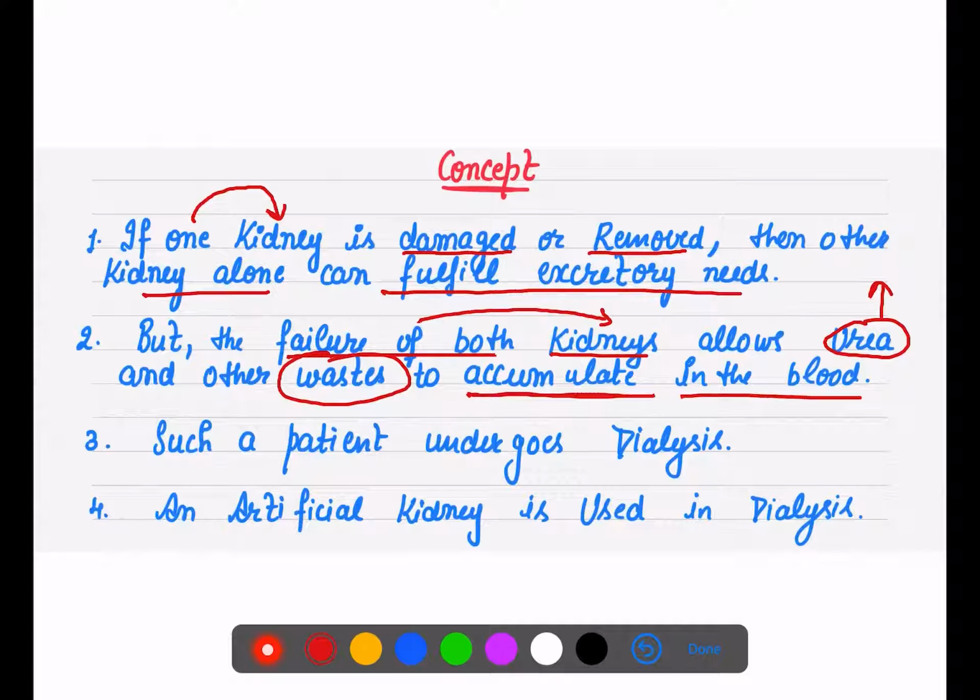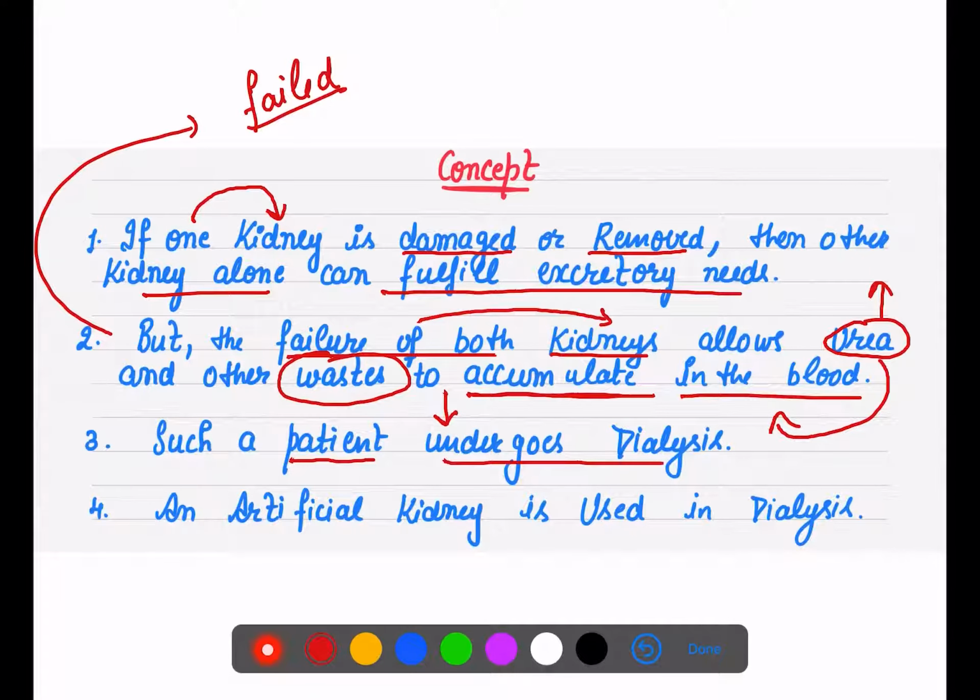So now what is the solution? What do you think is the solution for an individual whose both kidneys have already failed? There has to be some artificial method by which this urea and waste can be removed from the body. That is why a patient undergoes the process of dialysis. Dialysis is like an artificial kidney in the outer condition. So an artificial kidney works like a kidney but in the outer environment.